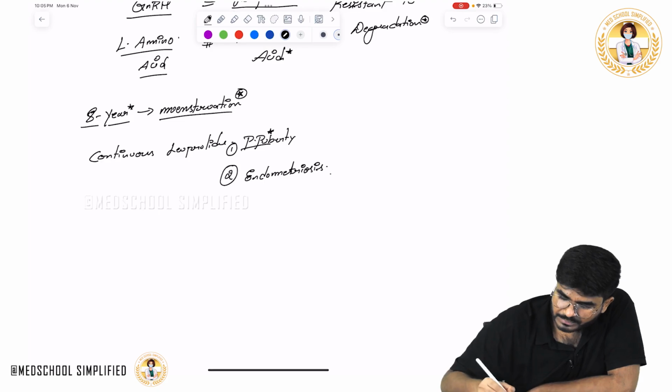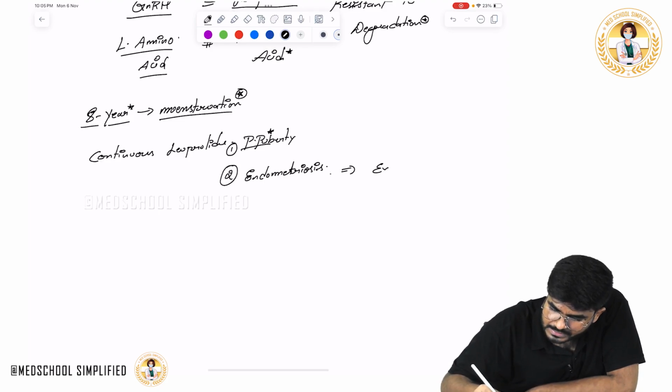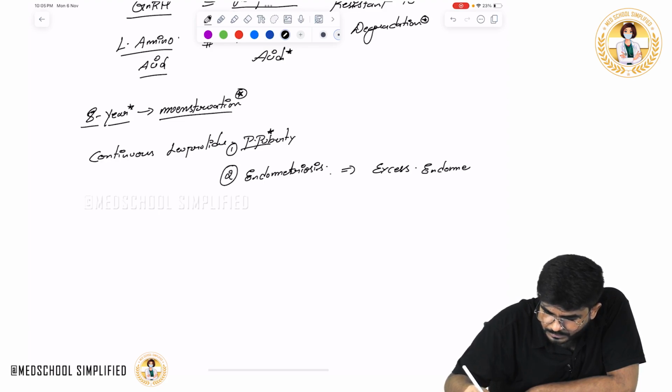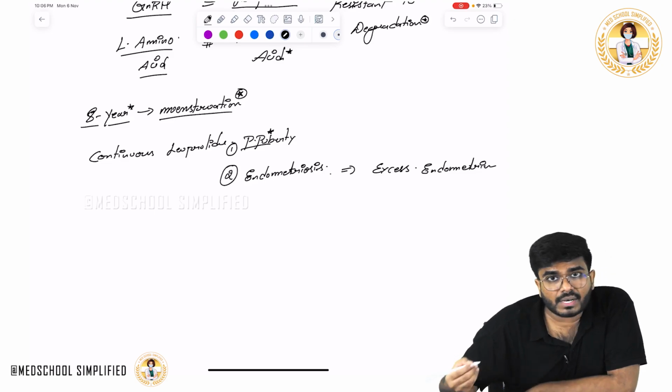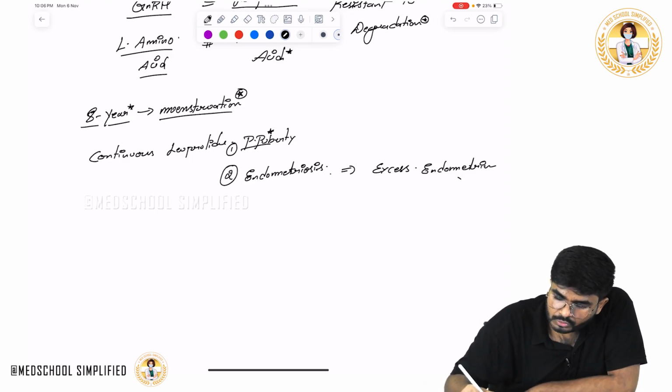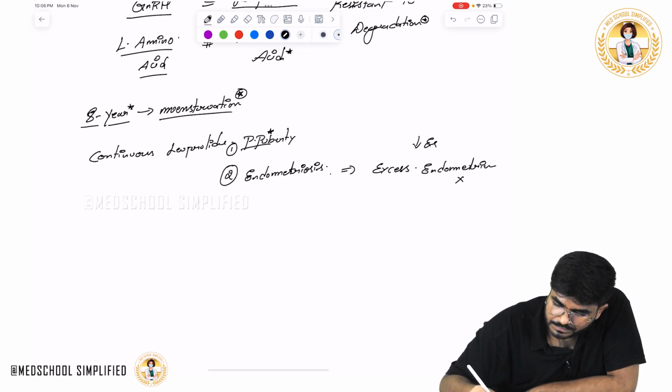So for that, what you have to do? See, in endometriosis, there is excess endometrium, or endometrial implants outside the uterine cavity. So you have to take out this endometrium. For that, what you have to do? You have to decrease the estrogens.